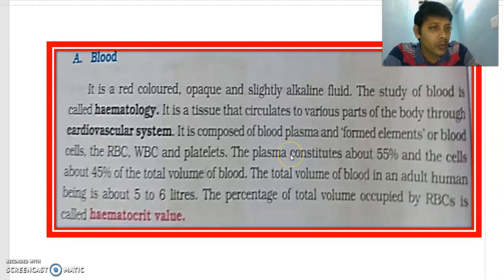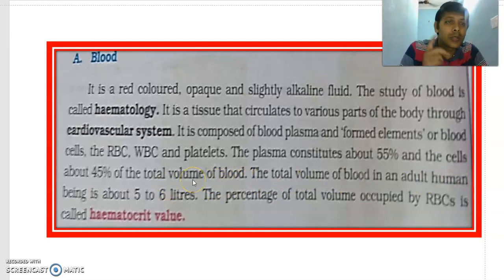What are the two components of blood? One is called plasma. What is the other one? Blood cells, otherwise called formed elements. This is the first time you heard this word; it is a new term, formed elements. What is the percentage of plasma? 55%. What is the percentage of blood cells in the total volume of blood? 45%. How many liters of blood are there in an adult human being? 5 to 6 liters of blood. It is an important 2 marks question: what is hematocrit value?